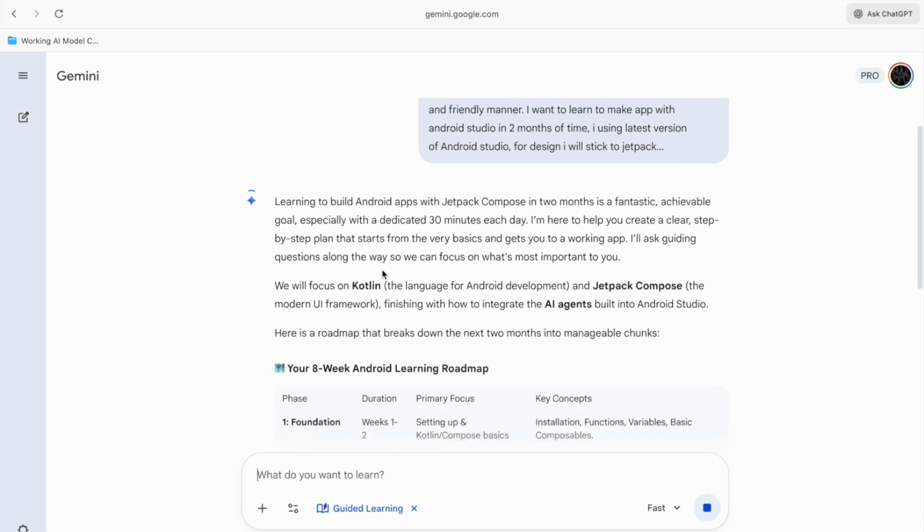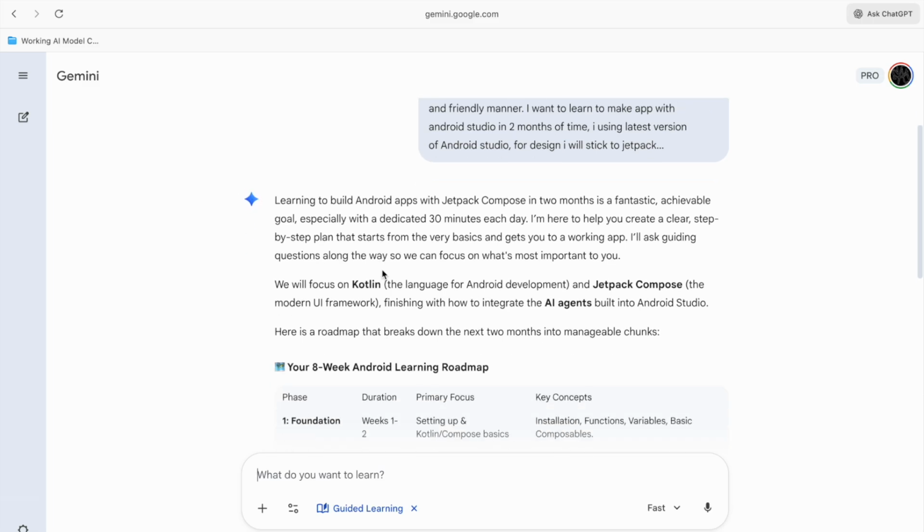Now it says that learning to build an Android app with Jetpack Compose is a fantastic, achievable goal, especially with a dedicated 30 minutes each day. I'm here to help you create a clear step-by-step plan to start from the very basics and get to your working app. I will ask guiding questions along the way so we can focus on what's most important to you.